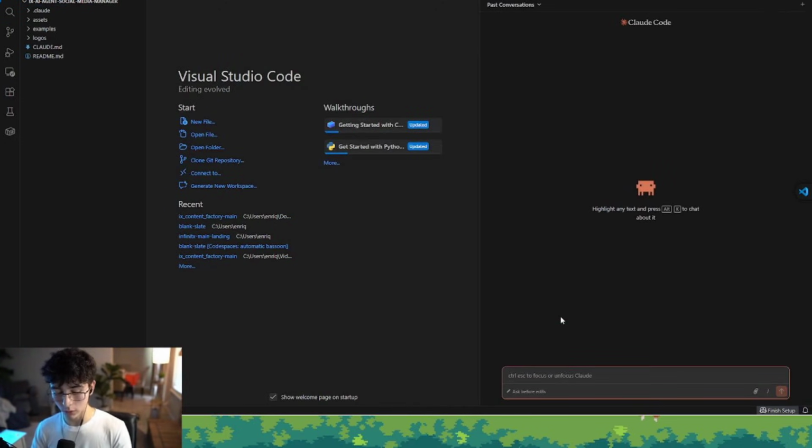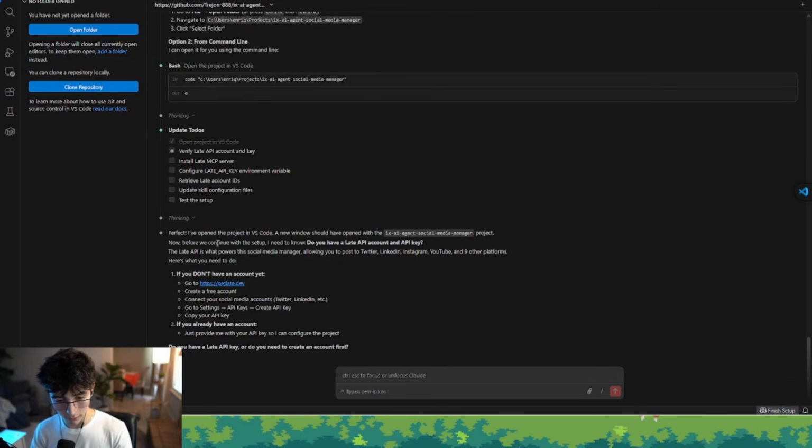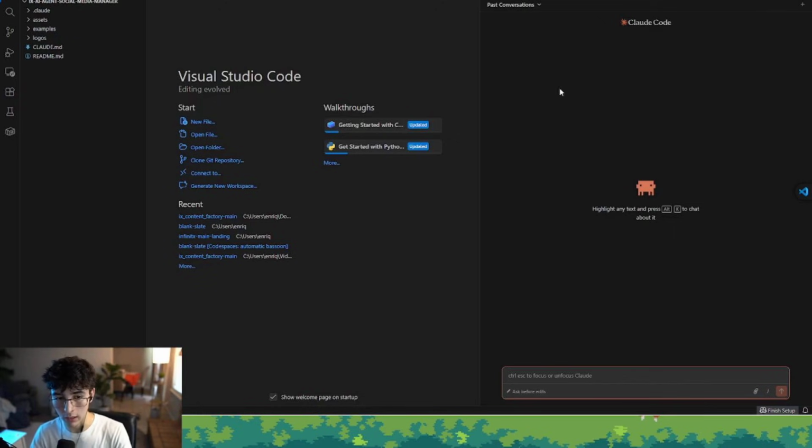So I'm going to leave this window here because it's basically going to go into the whole setup that we created when you set up the system for yourself. I want this setup to be done in my actual project. So what I'm going to do now is tell Claude, "Hey Claude, I want to do the whole setup to set up my system, please."